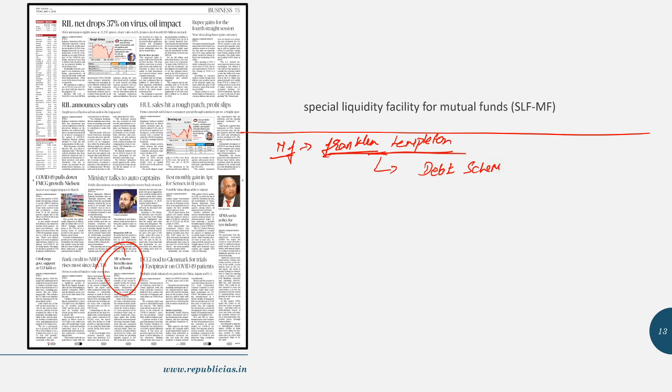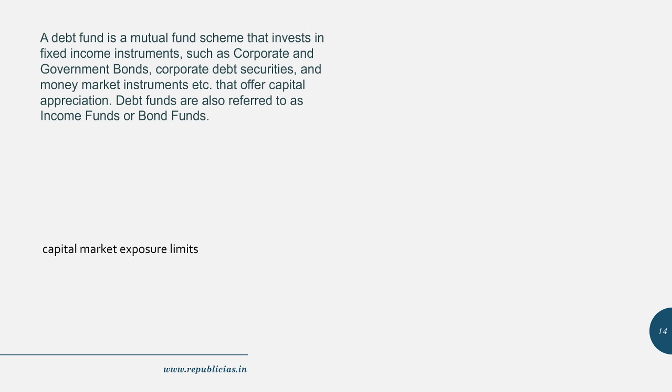See friends, a debt fund is a mutual fund. In a mutual fund, you invest money in a particular company, say for instance this Franklin. You give your money to Franklin, and Franklin will invest the money in the market. The money invested in the market will give returns to Franklin, who will give the returns to you. So this is how a mutual fund works.